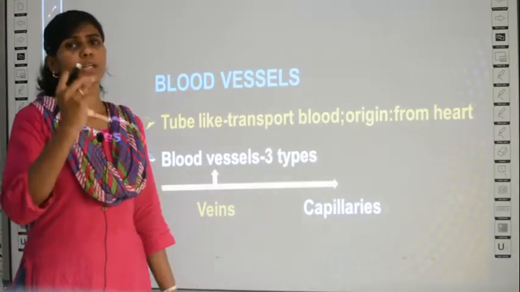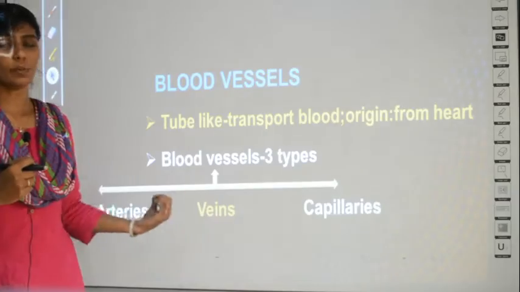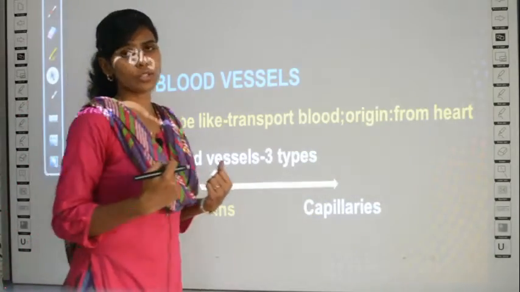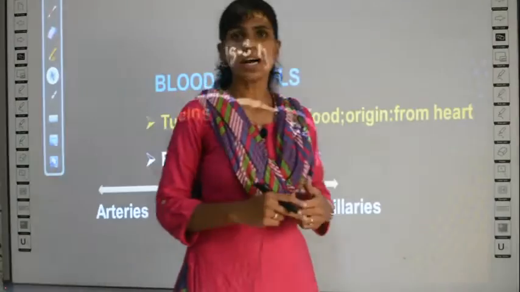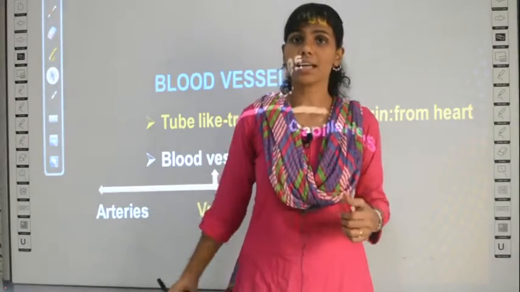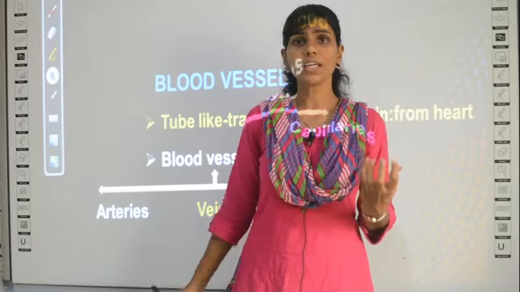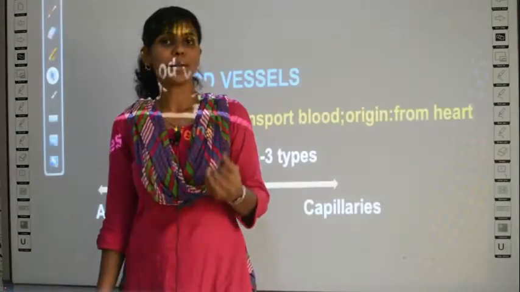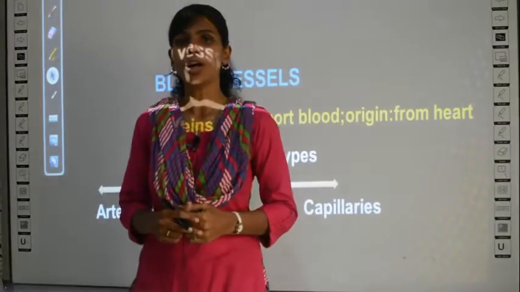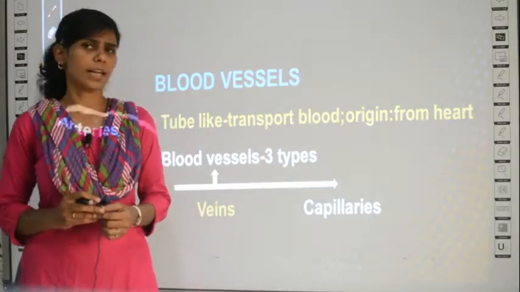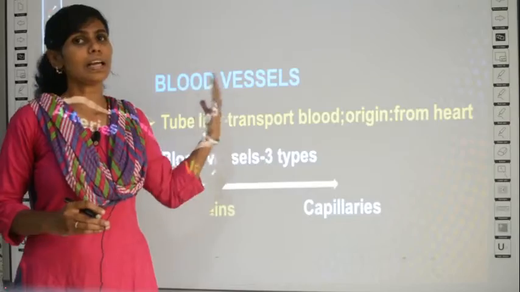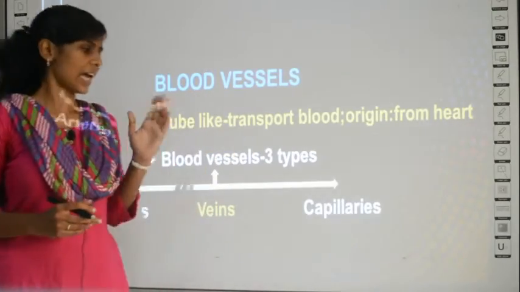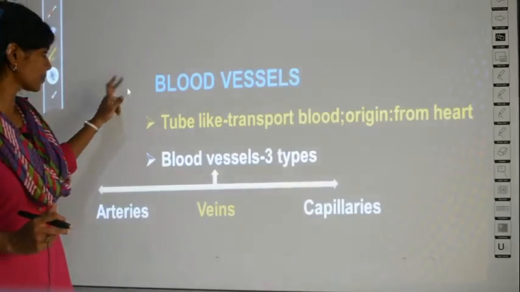Capillary is too tiny when compared to arteries and veins, and also the property of carrying oxygen differs between arteries and veins. Arteries carry oxygen, but veins also carry blood, whose blood will not have oxygen. It is called deoxygenated blood. Okay, in detail we will be learning in the upcoming slides about arteries, veins and capillaries.